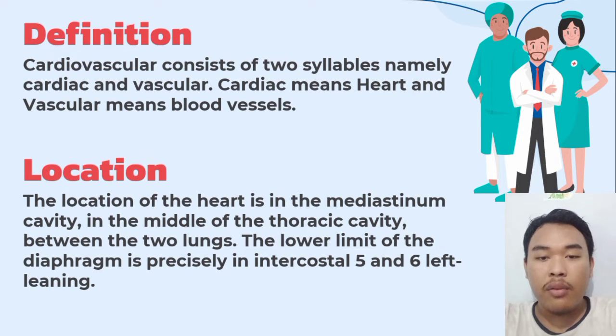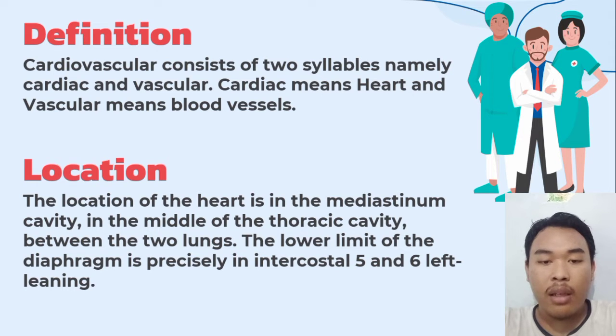Definition: Cardiovascular consists of two syllables, namely cardiac and vascular. Cardiac means heart and vascular means blood vessels. Location: the location of the heart is in the mediastinum cavity, in the middle of the thoracic cavity, between the two lungs, the lower limit of the diaphragma is precisely in the intercostal 5 and 6 left lining.